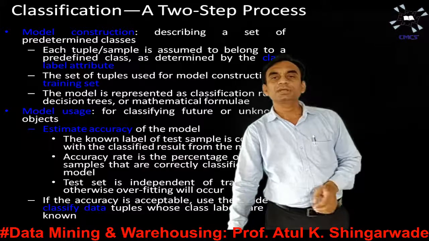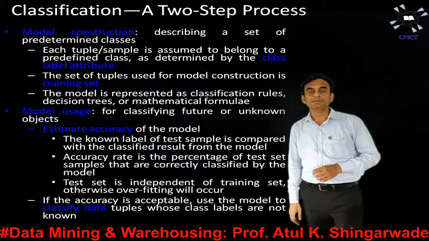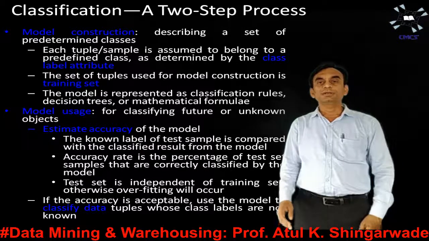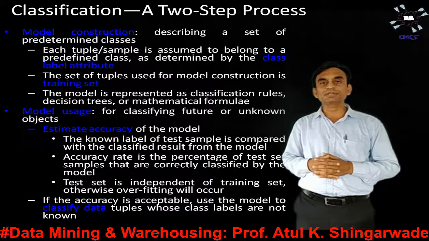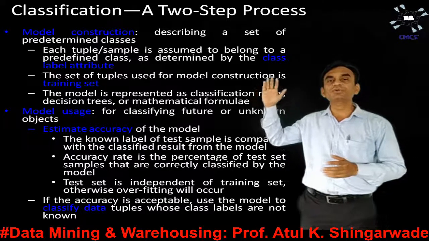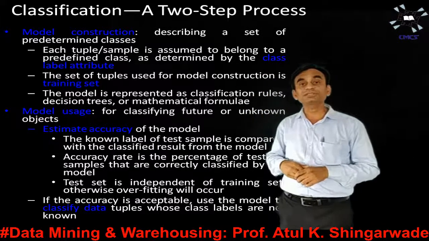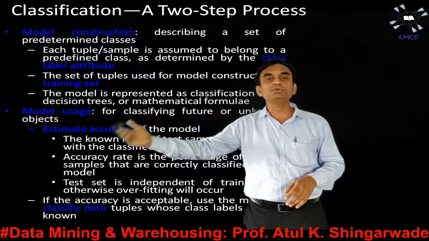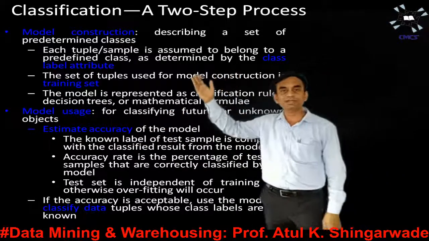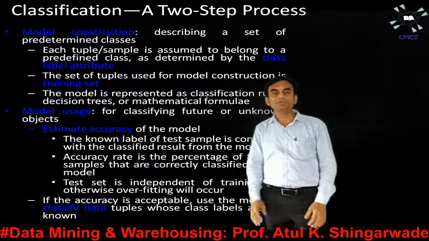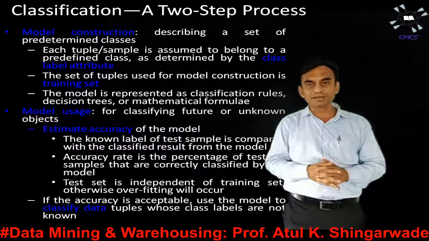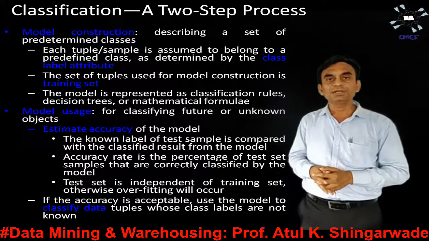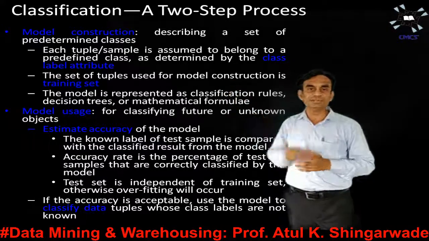Now, if we observe here, the building of the classification model is a two-step process, where the first step is model construction and the second step is model usage. We are going to discuss what these two steps are in detail by taking help of certain diagrams also. Now, what is this model construction?